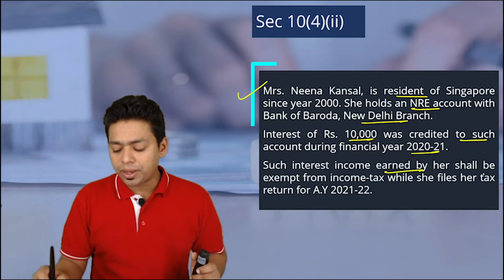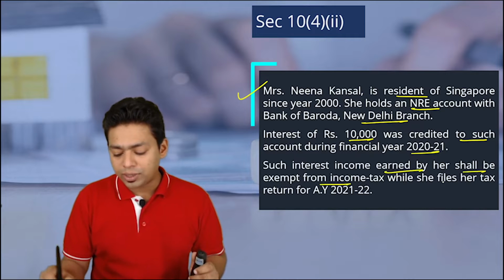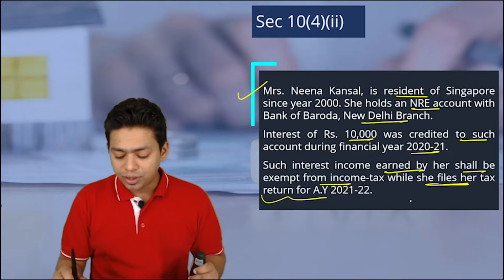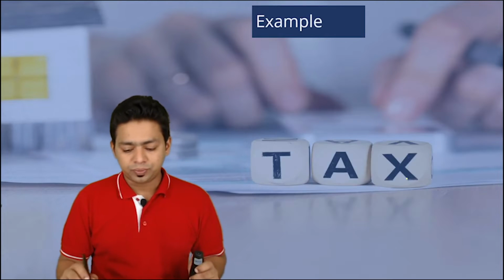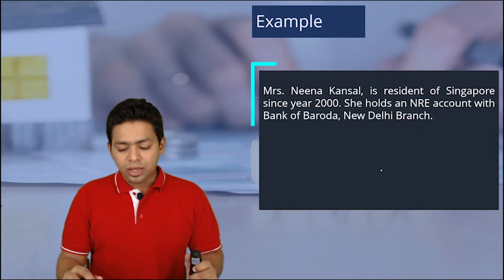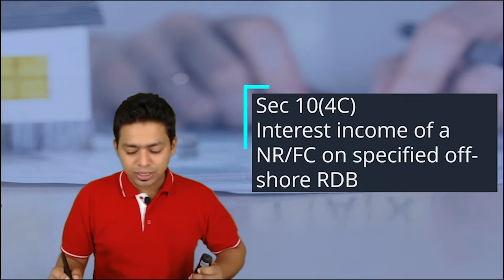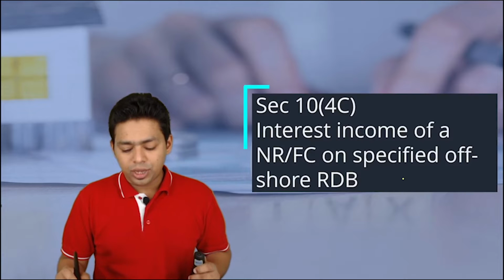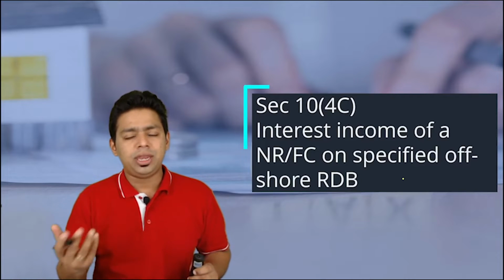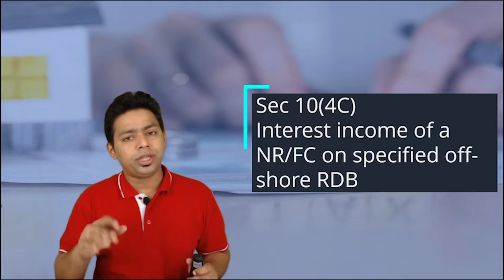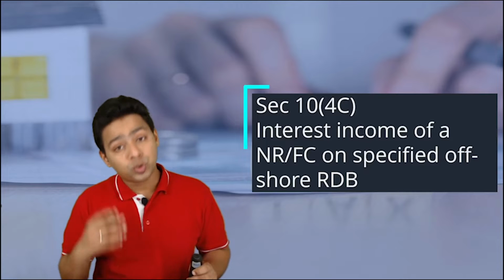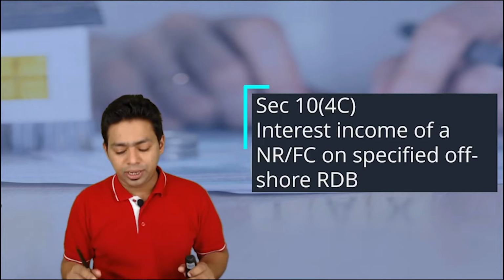Such interest earned by her shall be exempt from income tax while she files her return for AY 21-22. Same example we have discussed now. Okay, so very simple. Any NRE account interest is exempt, though it is earned by the non-resident from India. The source is located in India but it is not taxable in India.